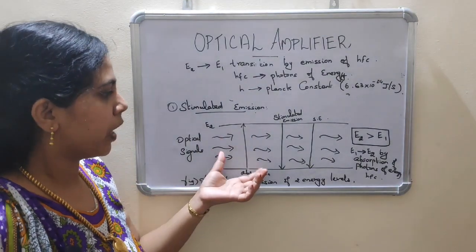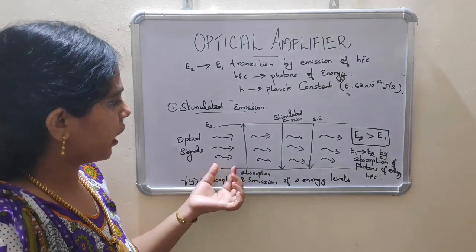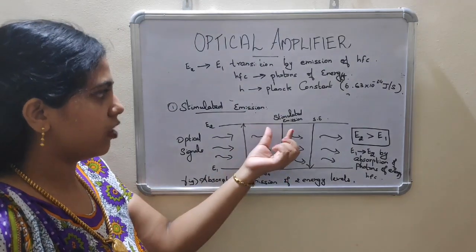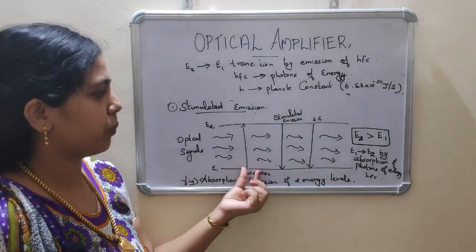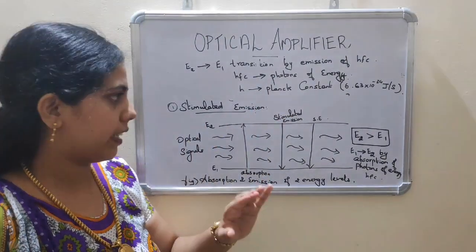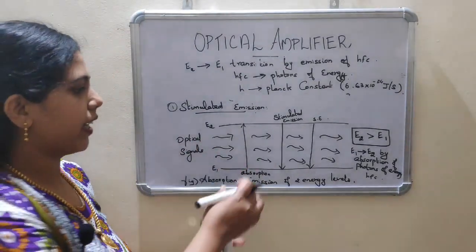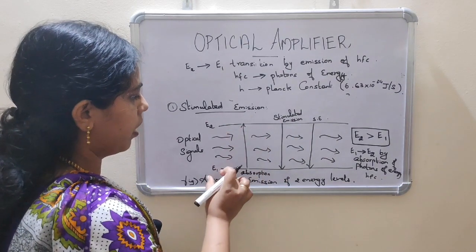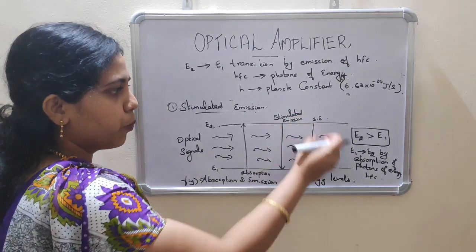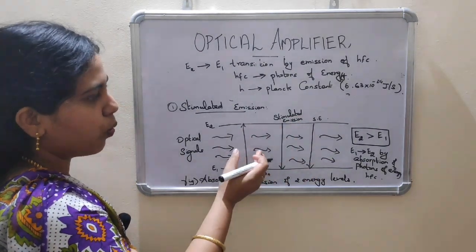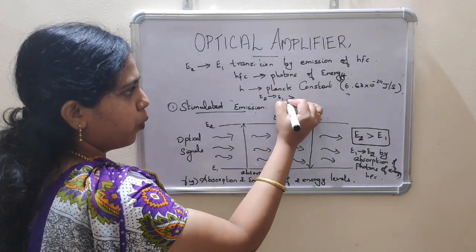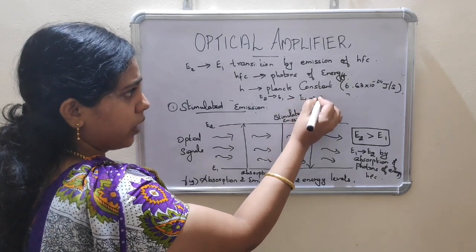From this diagram, we can say that E1 has absorption and E2 has stimulated emission, and if this stimulated emission dominates absorption, it means the E2 to E1 transition is more than the E1 to E2 transition. Do you understand? In these diagrams, E1 has absorption and E2 has stimulated emission, but this emission is more than this absorption.